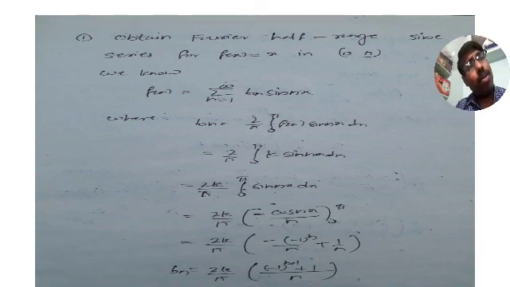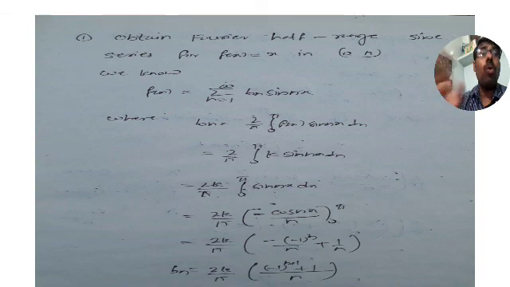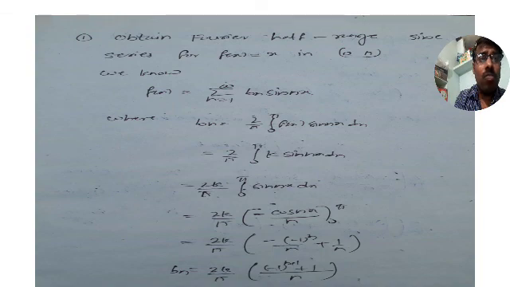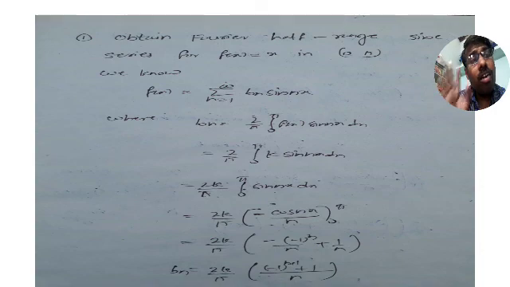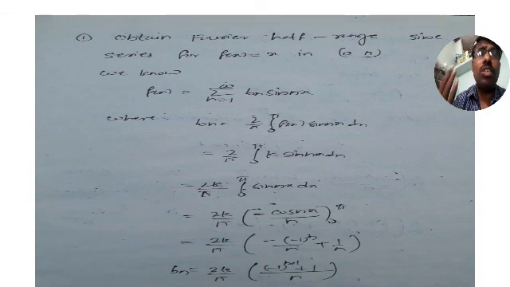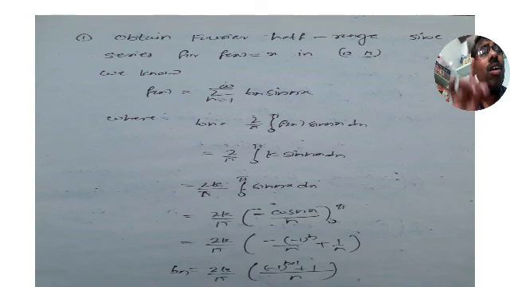This sine series can be done for even functions or odd functions, or neither even nor odd functions also. So don't confuse students. The formula is the same as for odd functions, but it does not at all mean that sine series is only for odd functions. Sine series is for odd functions, even functions, neither even nor odd functions, all functions. But be careful that the interval is 0 to pi. Are you able to get it?